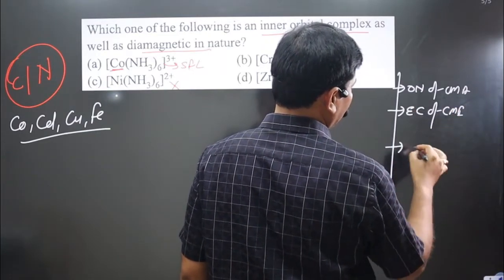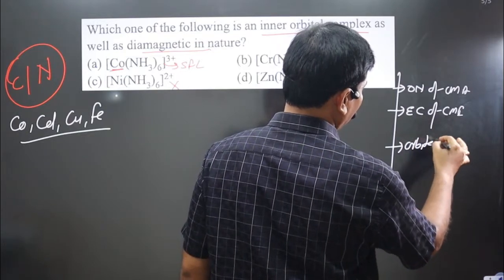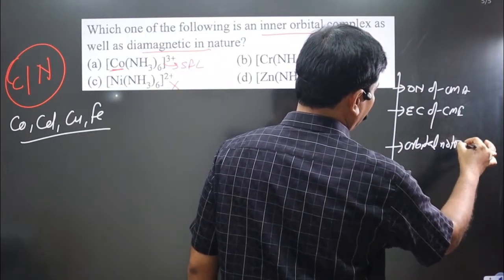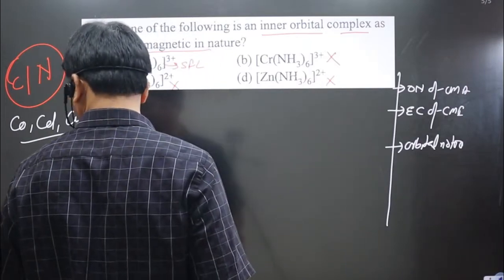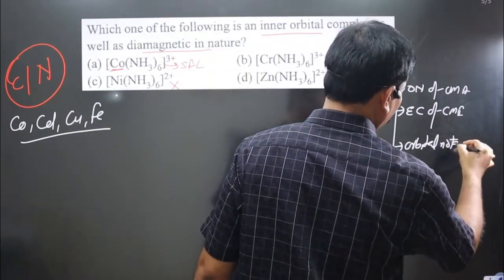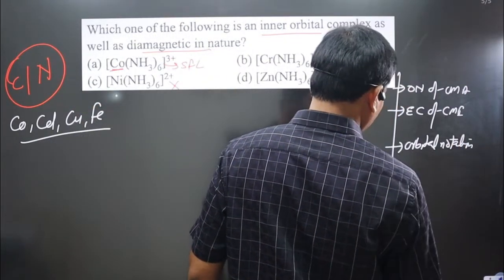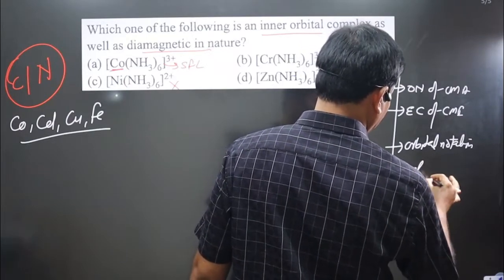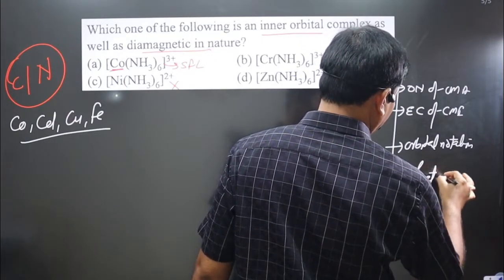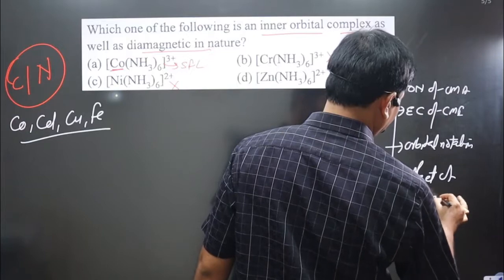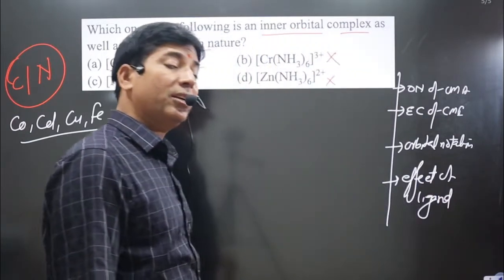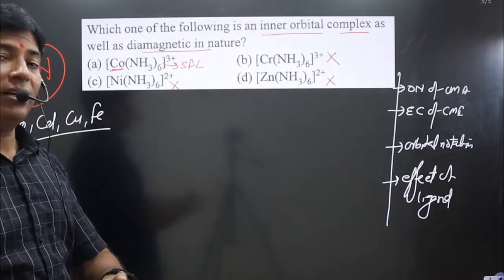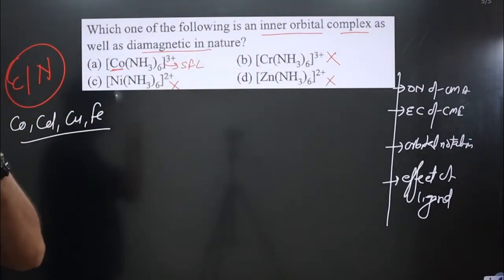Next, we write the orbital notation, and in orbital notation the filling of electrons is done considering the effect of the ligand, whether it is a strong field ligand or a weak field ligand. With a strong field ligand there is pairing of electrons; with a weak field ligand there is no pairing, and we follow Hund's rule.